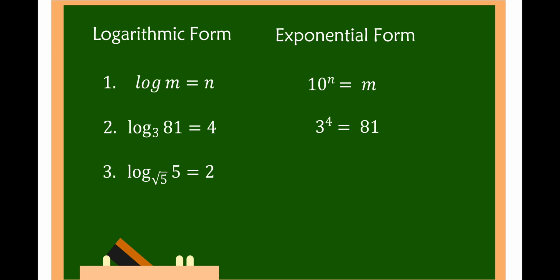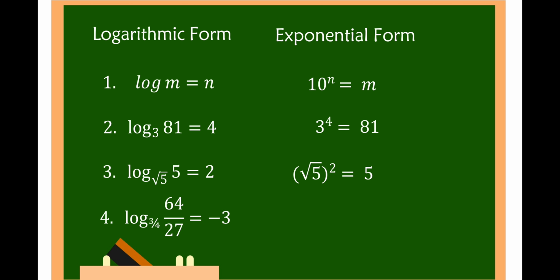Number 3, log of 5 to the base of square root of 5 is equal to 2. Square root of 5 is the base, 2 is the exponent, and 5 is the answer. So therefore, that is square root of 5 squared is equal to 5.